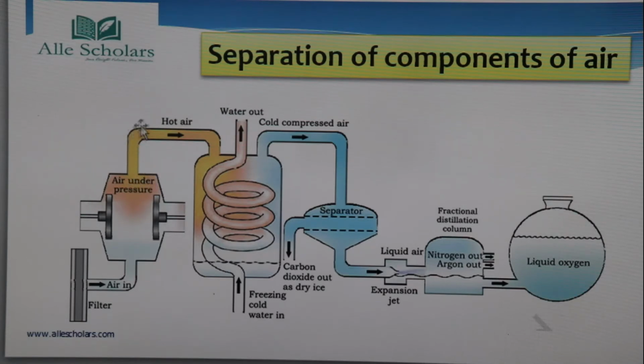Now the air that comes out is compressed, we have already done the compression, but as the temperature has also increased, the air will become hot. So the air coming out of this compressor is going to be compressed as well as hot air, and this is going to pass through this pipe.